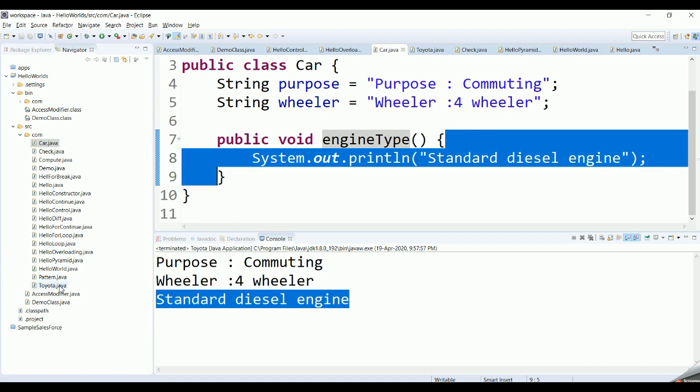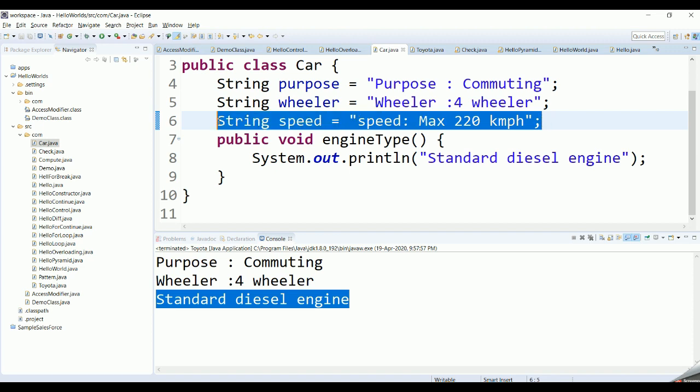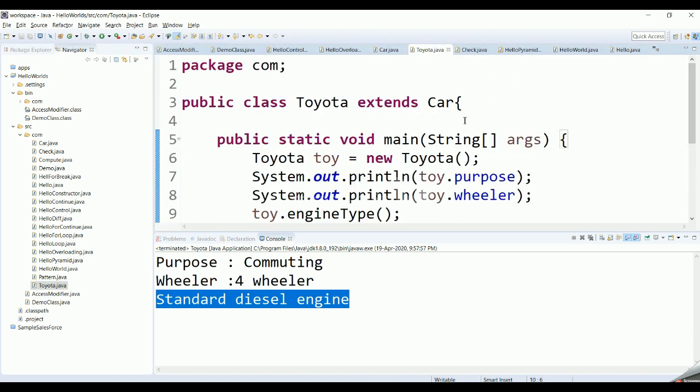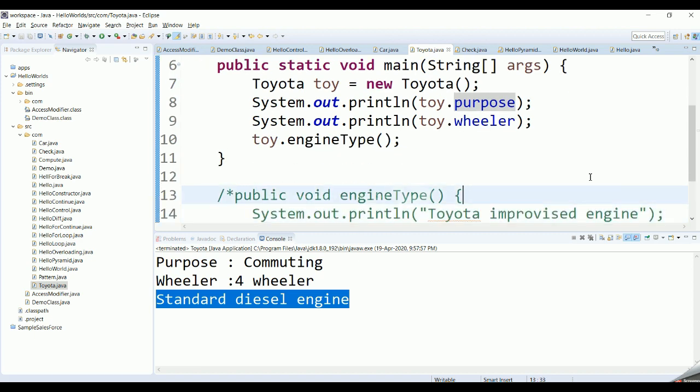Now let's jump into the concept of the super keyword. Imagine a scenario where there is a speed specification for each of the cars. Let the speed be a max of 220 km per hour. Maybe this is a standard set for all the standard cars, but Toyota can have a different speed. Since it has an improvised engine, it can have its own speed. So let its speed be 240 km per hour.